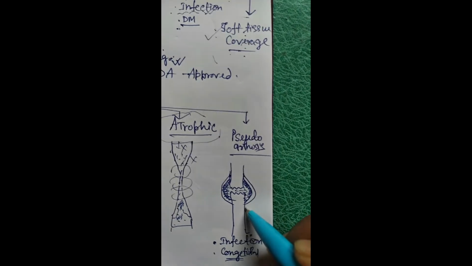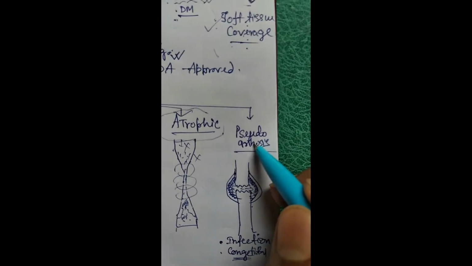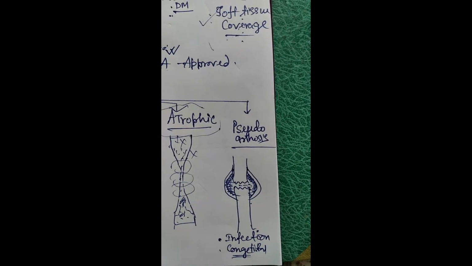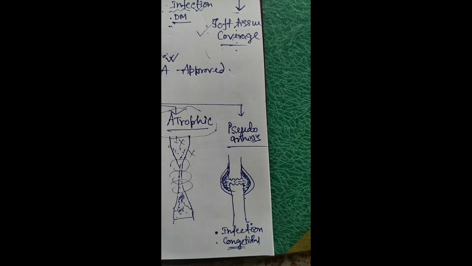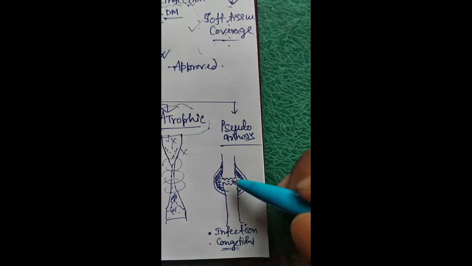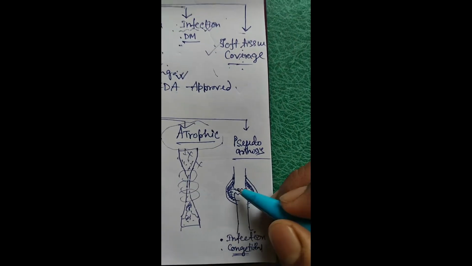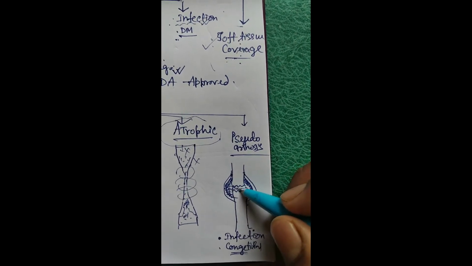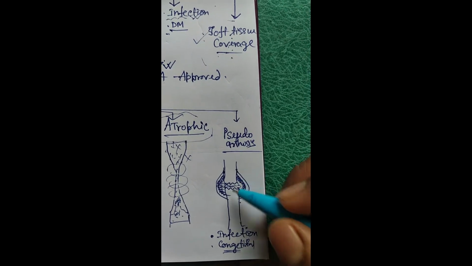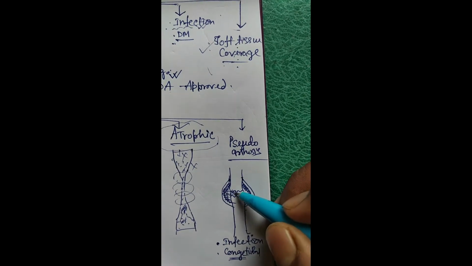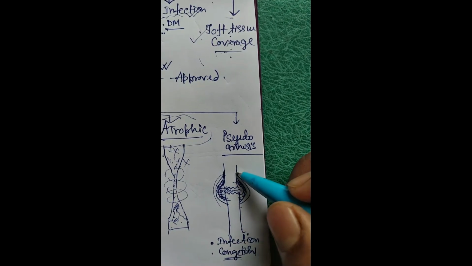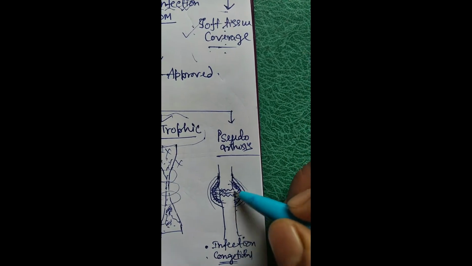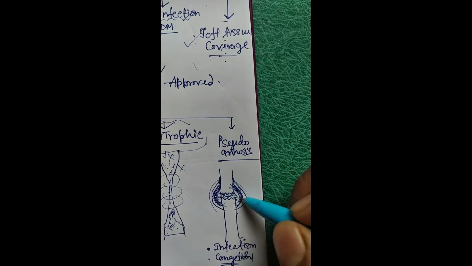And a special variety of non-union is pseudarthrosis. Now there is a small classification of pseudarthrosis, but for undergraduate level you just need to know that if there is a fracture, and in the long term this fracture site becomes a pseudo joint, meaning there will be a capsule, a synovium, and synovial fluid.